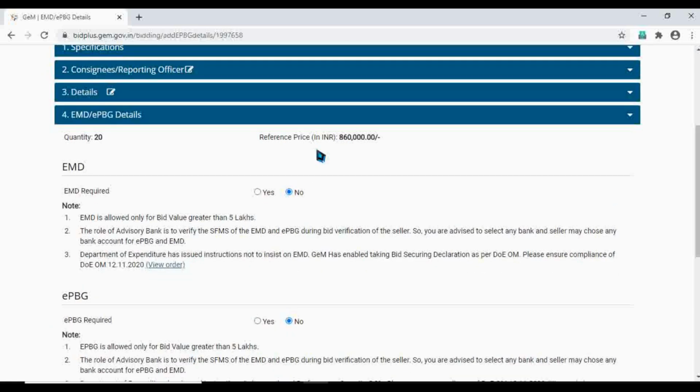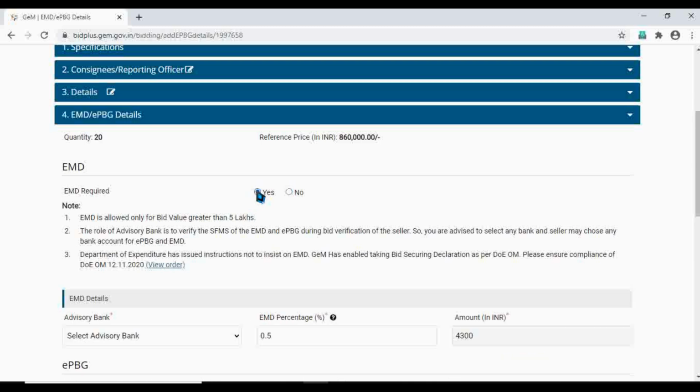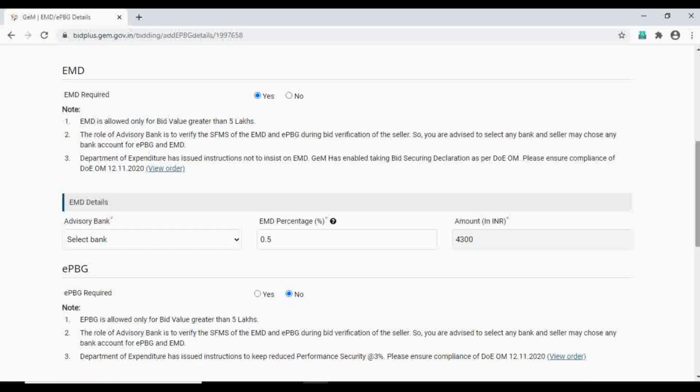See, again, this is the reference price. And now, this is the earnest money. If you want any earnest money, you can give yes. If you don't want, you can give no. Earnest money is only applicable for those bids which are more than 5 lakhs. If you want earnest money, you need to fill the bank advisory, bank details and all.